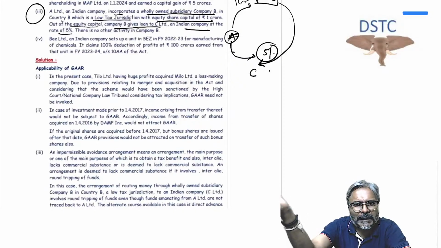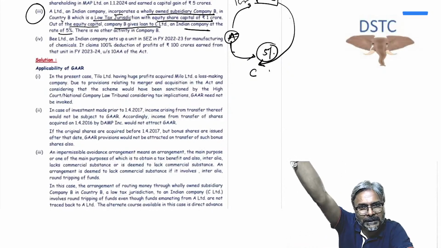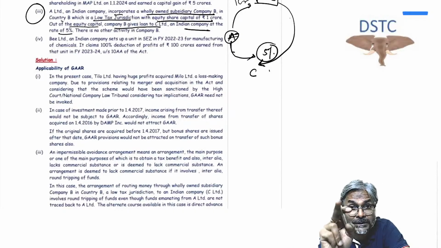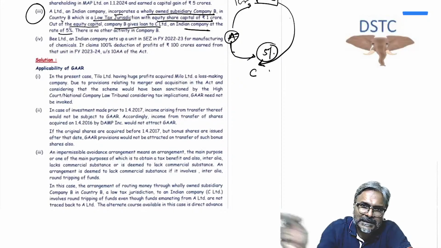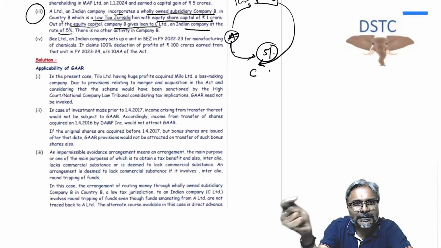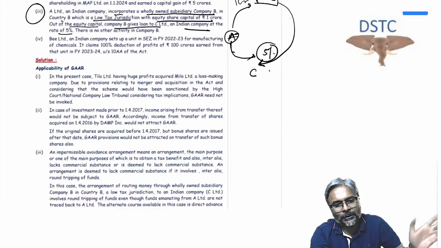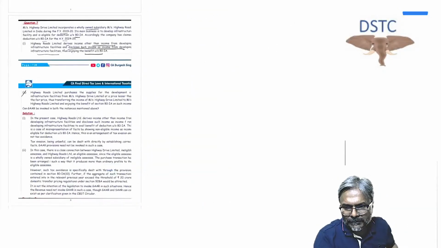So the main purpose is to obtain a tax benefit. Tainted element test: the arrangement of floating a company in B lacks commercial substance. Why does it lack commercial substance? Because it involves round tripping. And therefore even the tainted element test is satisfied. And hence the GAR provision can be invoked. Is that point clear to all of you? And that is what it's all about, students. You are done with your chapter on GAR, and this is what it is. So we are through with this one, students.